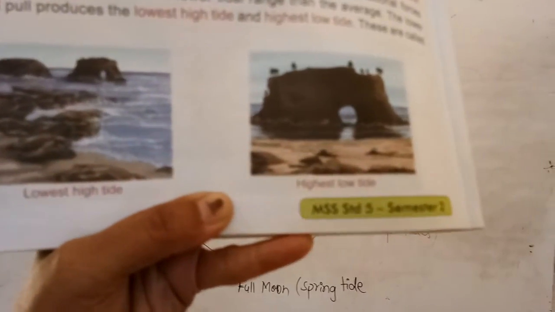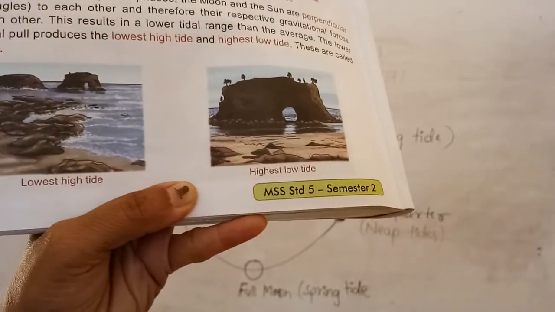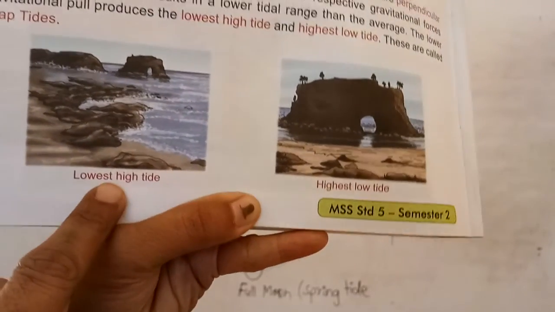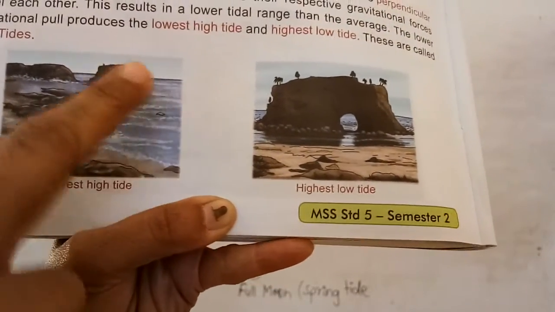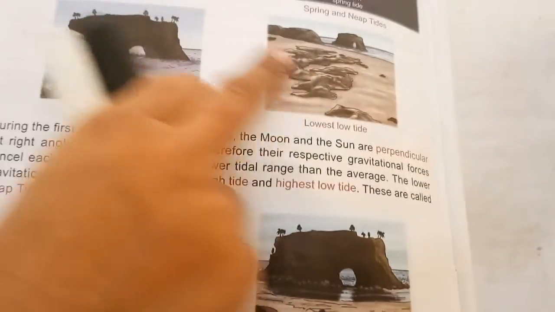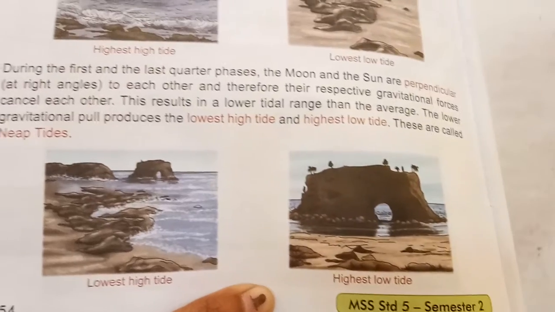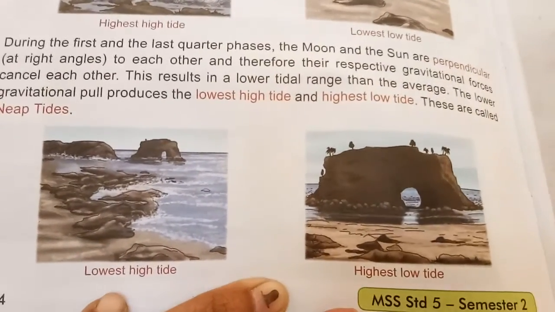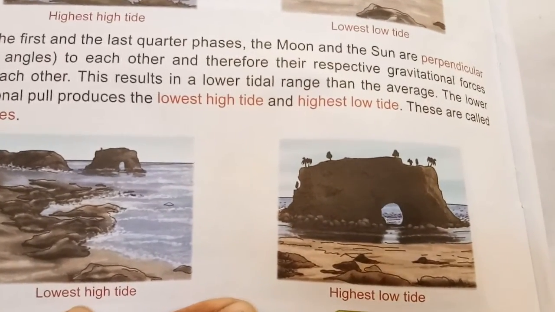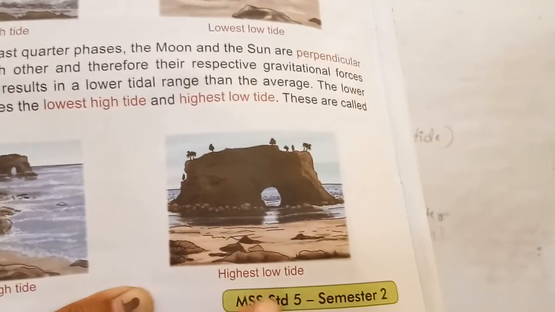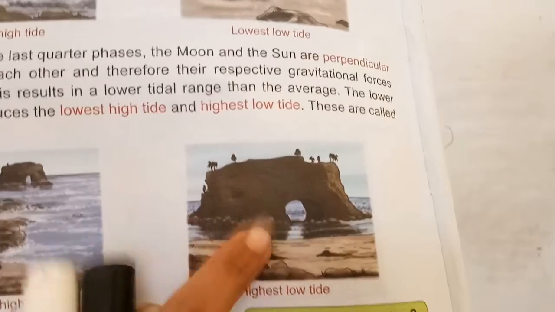And after that I will give you an attached video clip also, so that you will understand better. So here we can observe the lowest high tide. The same location is given in all the 4 diagrams so that you can understand it better. So here we can see the lowest high tide, in the lowest only it is the high tide, and the highest low tide, right?